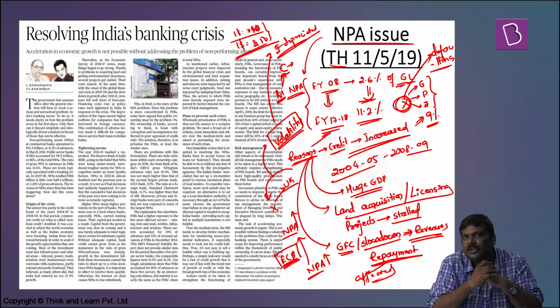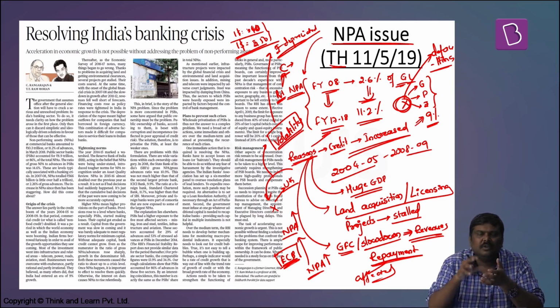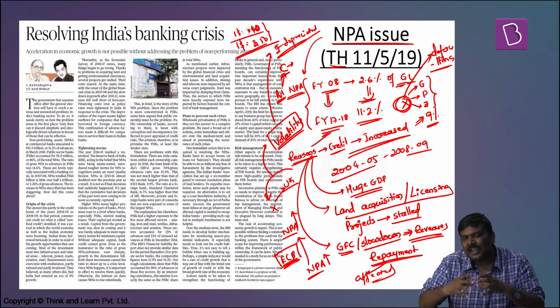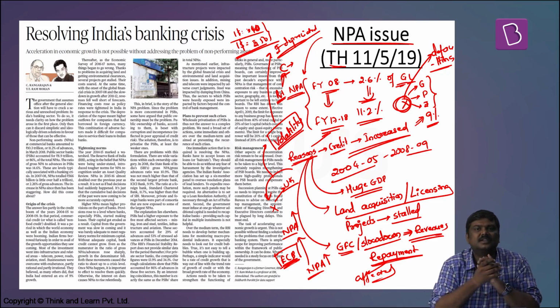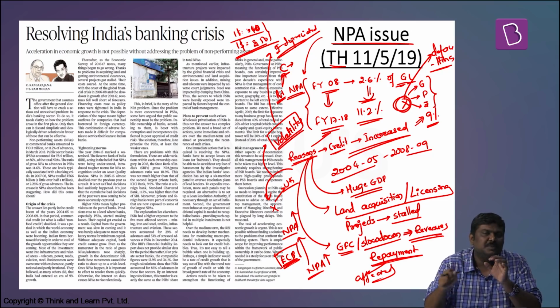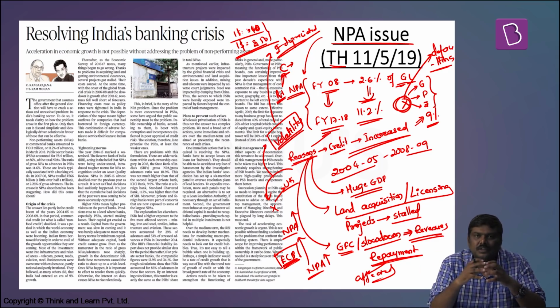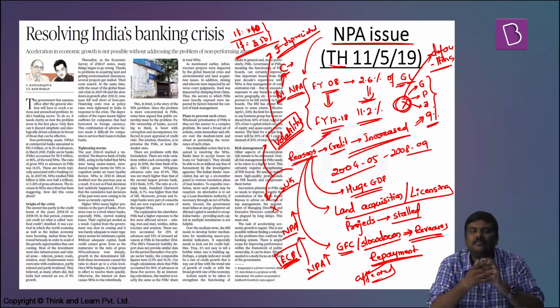That is, over a period of time, we are seeing that Government of India will keep on infusing capital year after year in the form of recapitalization in the banking sector. This article argues that rather than providing recapitalization in installments like this, Government of India should infuse this capital in one go itself. Second, a particular authority has to be set up which shall look into the recovery of the NPAs or the resolution of the NPAs.